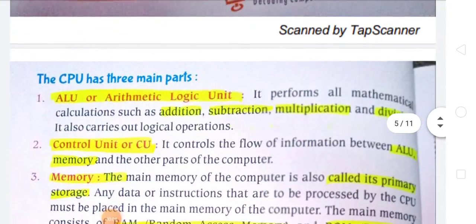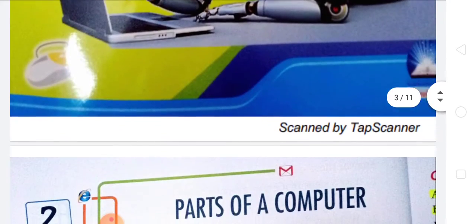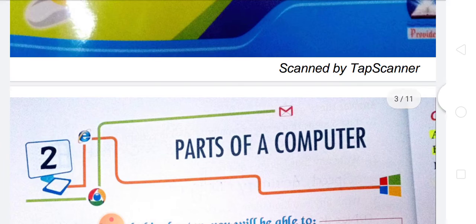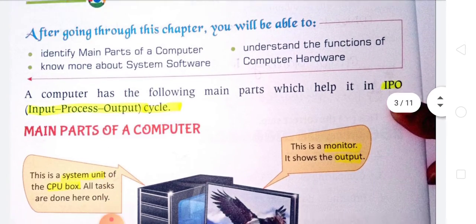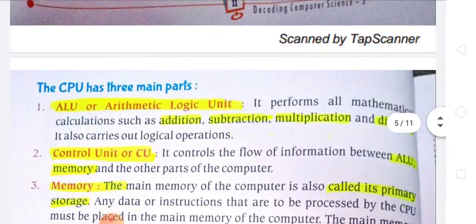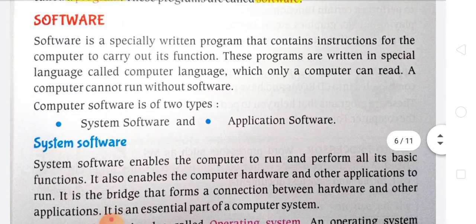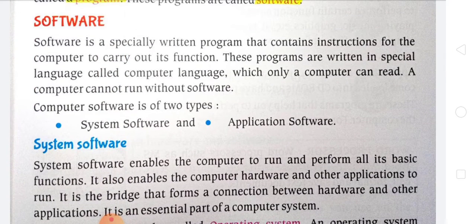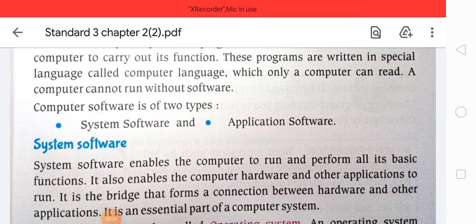So today we are going to continue our chapter, chapter 2, Decoding Computer Science of standard 3. We already learned what the main parts of the computer are. After that we learned what computer hardware and computer software are. In the part on computer software, we learned the two types of computer software. From software, that is page number 13, we start the class today.